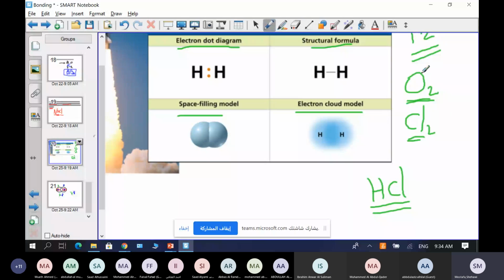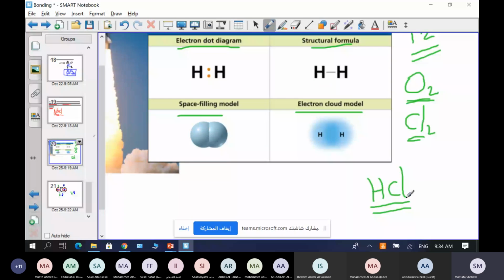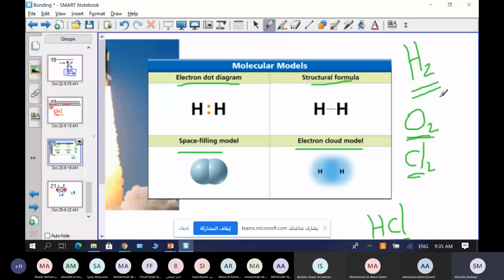This is called a molecule of an element, so the molecule of an element is from the same type. This is a molecule of hydrogen element, molecule of oxygen element, molecule of chlorine element, and this is a molecule of hydrogen chloride.